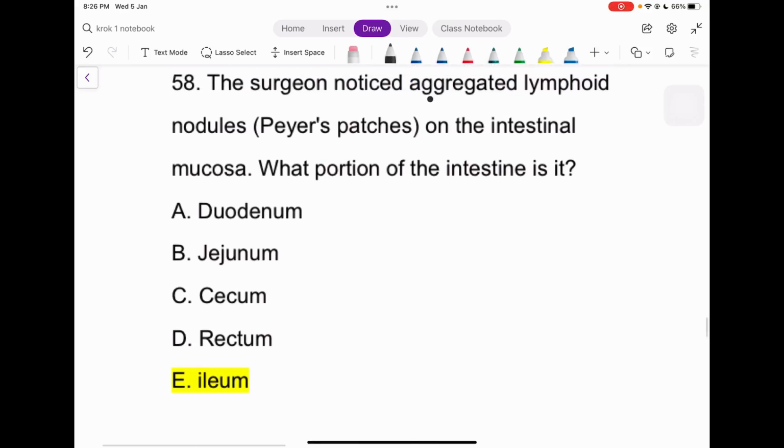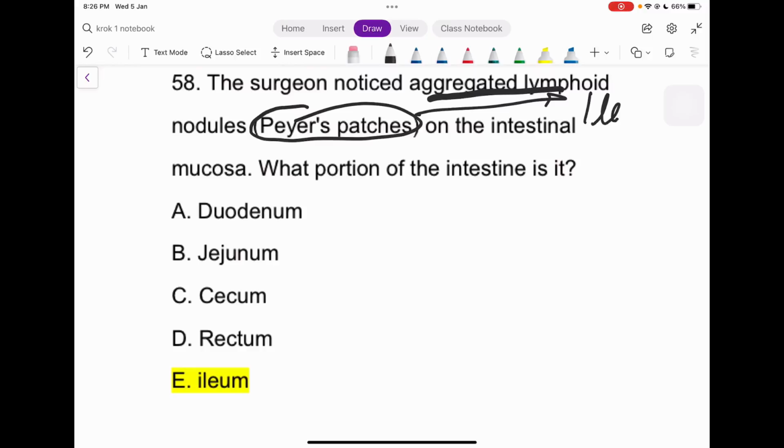Surgeon noticed segregated lymph nodes, PR patches, right? This is a direct answer. Where are the PR patches located? That's in the ileum, right? That's easy, right? That is ileum.